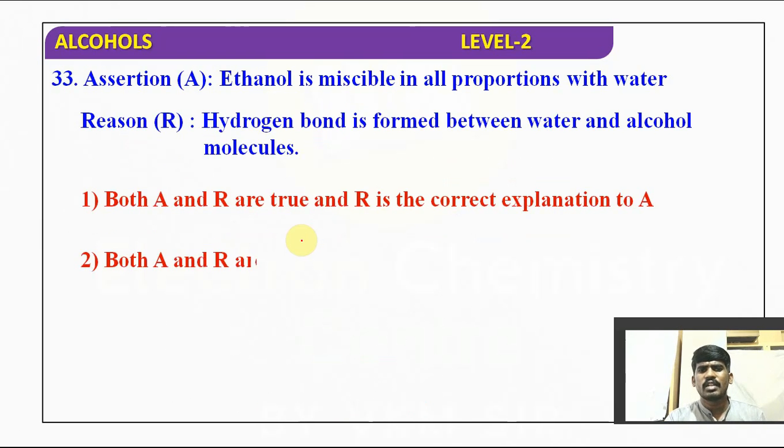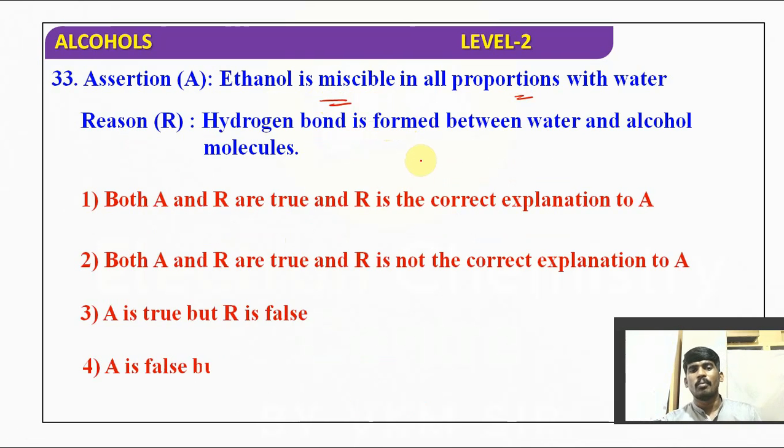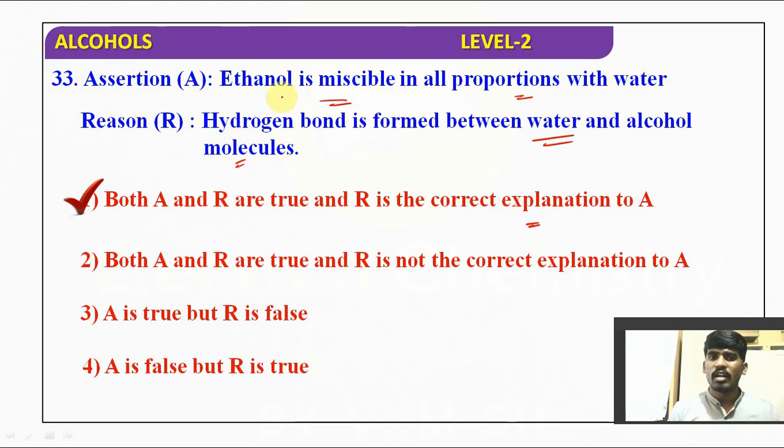Some assertion reasoning questions are given. Observe them carefully. Assertion reasoning questions generally are important for NEET and JEE Mains. Ethanol is miscible in all proportions with water. Ethanol is completely miscible with water because of hydrogen bonding only. So both A and R are true, and R is the correct explanation of A. Hydrogen bond is formed between water and alcohol molecules, and because of this, ethanol is miscible in all proportions with water. Hope you understand.